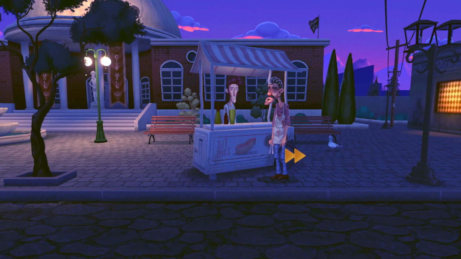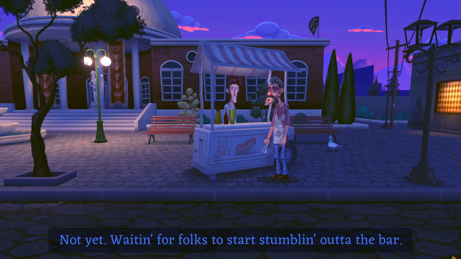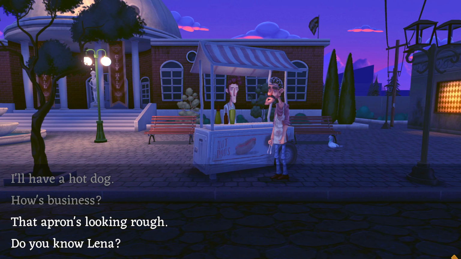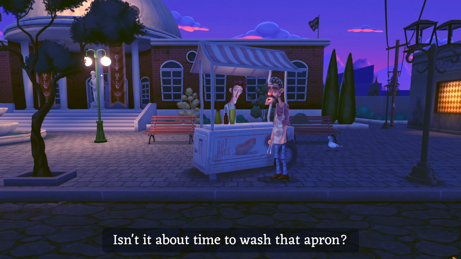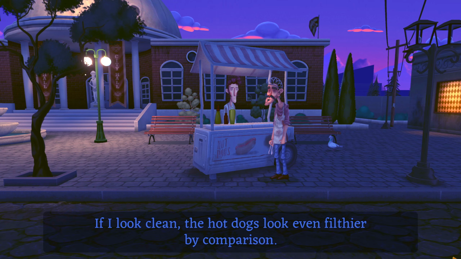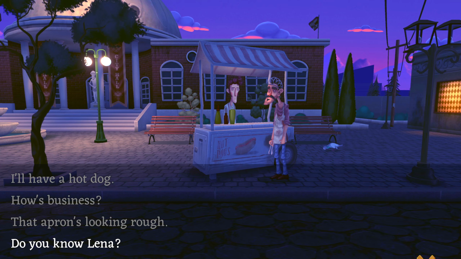What'll you have? Well, obviously not a hot dog, but yeah, let's just make small talk. How's business? Selling a lot of hot dogs? Not yet. Waiting for folks to start stumbling out of the bar. After a few rounds, these things go straight from suspicious to delicious. I know exactly what you mean. Yeah, that apron's looking rough. Isn't it about time to wash that apron? Hell no. Gotta keep expectations low. If I look clean, the hot dogs look even filthier by comparison. Right. I guess I see your logic.